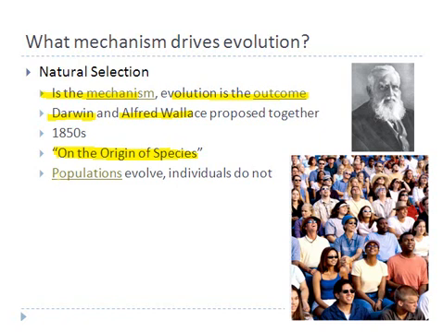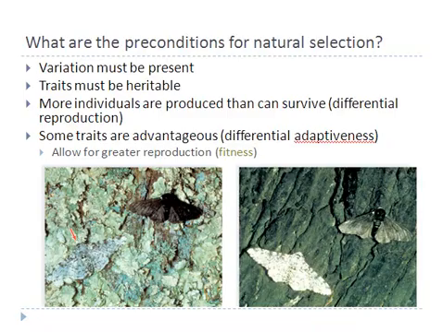Lastly, remember, populations evolve. So here's a population of all humans, and that will evolve with time. One individual person cannot evolve, and we're not looking at one person evolving. That doesn't make sense in the theory of evolution. So what are the conditions for natural selection?